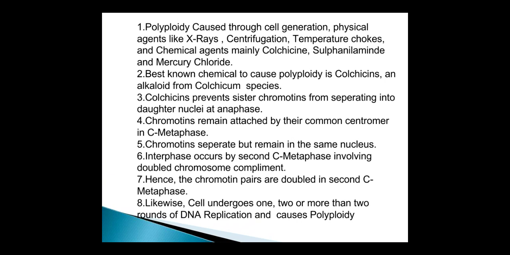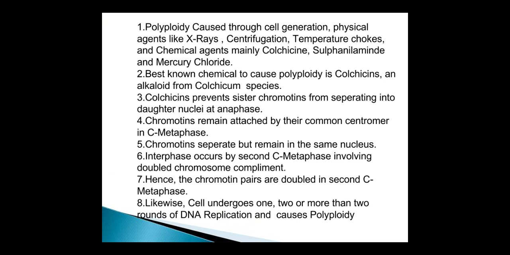Colchicine, an alkaloid from Colchicum species, prevents sister chromatids from separating into daughter nuclei at anaphase. Chromatids remain attached by their common centromere in C-metaphase. Chromatids separate but remain in the same nucleus.